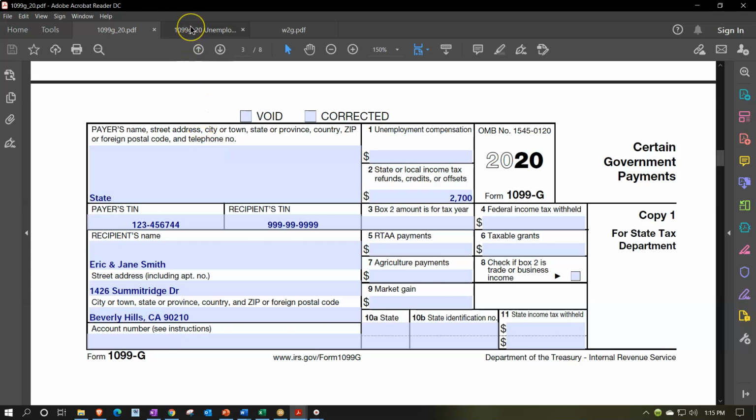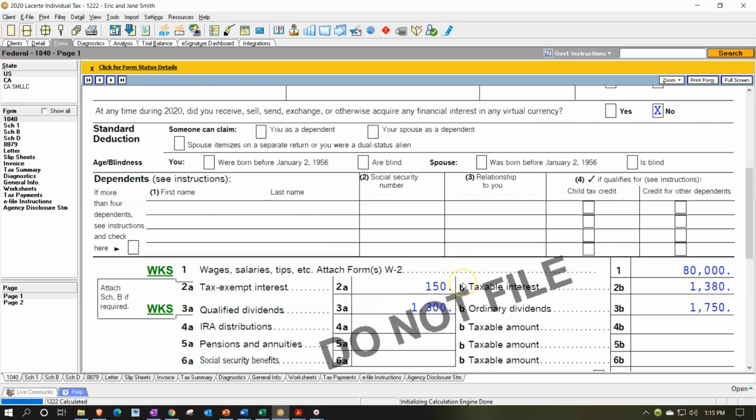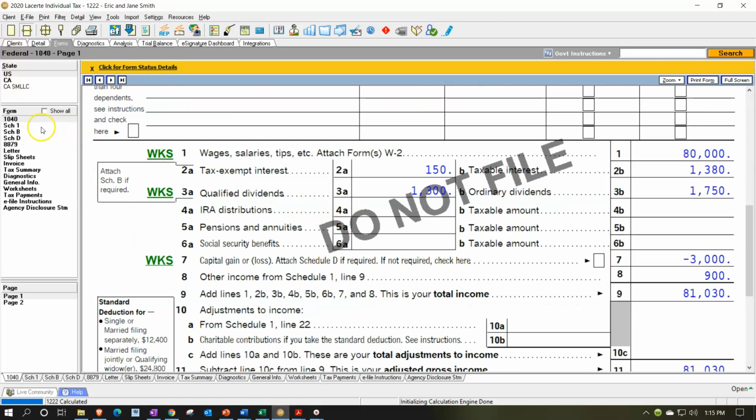Then we're going to go to the unemployment. So the unemployment compensation, that is something that will typically have to be included. So that'll be in like the other income section. So notice on the tax return, we had it on a separate schedule. It went on Schedule 1 that flowed in to the first page, which is included here in line 8.